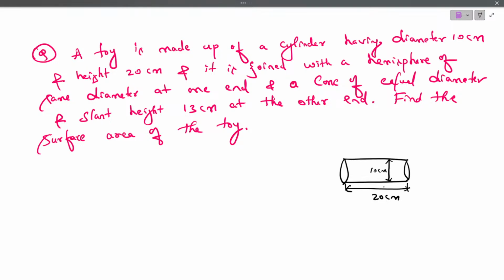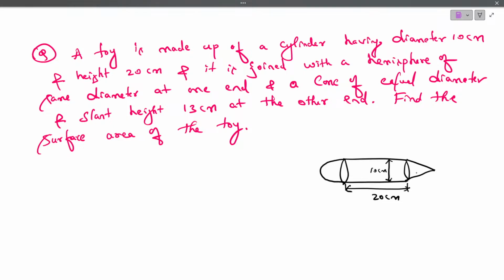It is joined with a hemisphere at the same diameter at one end. Let me say this is a hemisphere, and a cone of equal diameter at the other end.